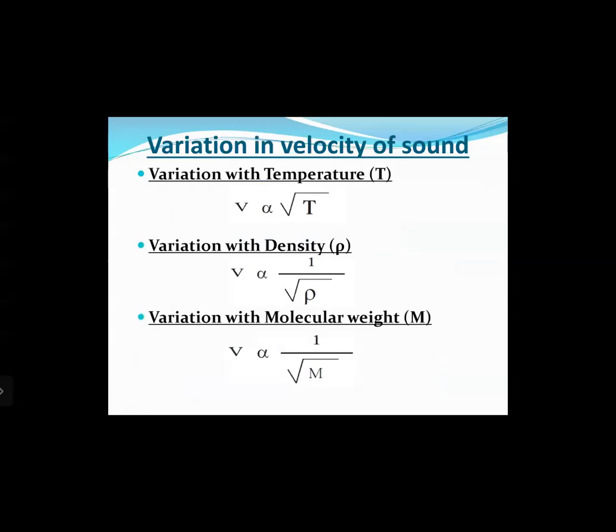The other concept that we had studied was how the velocity of sound varies with different changes in conditions. For variation in temperature, the velocity of sound is directly proportional to the square root of the temperature. For variation in density, the velocity of sound is inversely proportional to the square root of density. And for variation of molecular weight, the velocity of sound is inversely proportional to the square root of molecular weight.